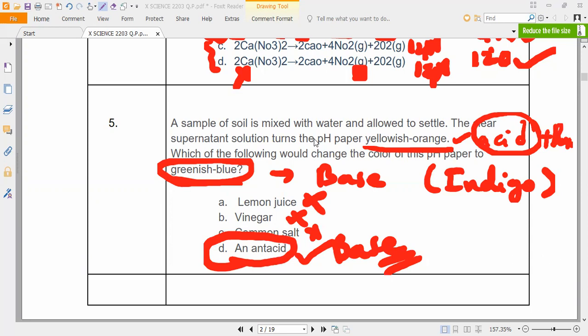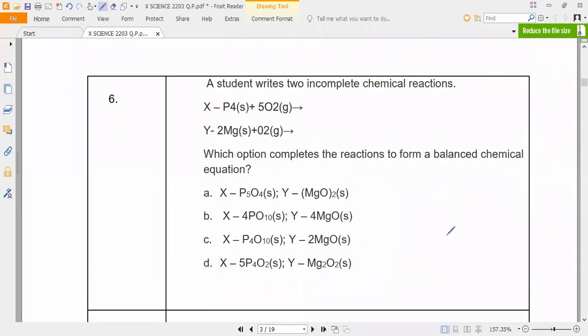Please, all of you proceed. Do you understand, Varshini? Akhil, Irfan? Arya? Yes, sir. Next question. A student writes 2 incomplete chemical reactions. One is P4 plus 5O2. Next, 2 Mg plus O2. Now, which option completes the reaction to form a balanced chemical equation? Kindly balance it and tell.